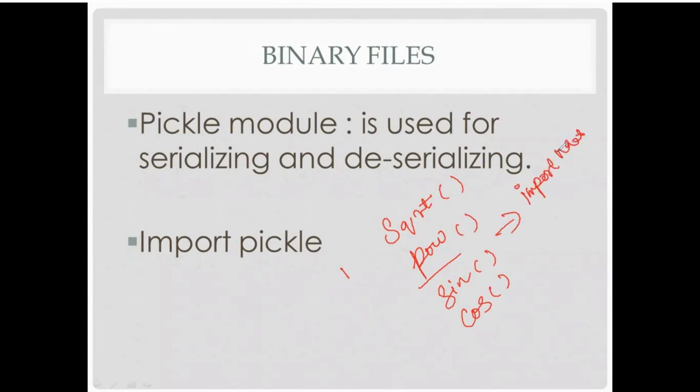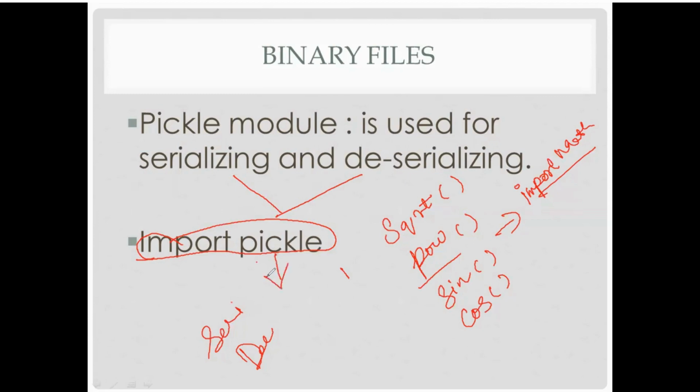Okay, so here if you want to do this serialization and deserialization means we need to import a module called pickle. So in this pickle module only we are having serializing and deserializing process. So after importing that only you need to go into the program.